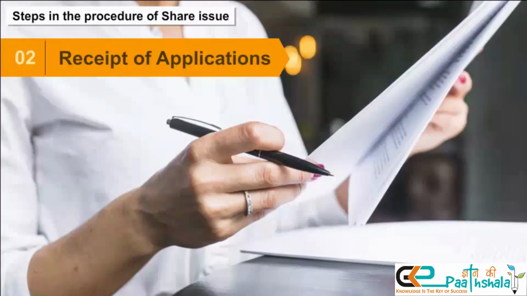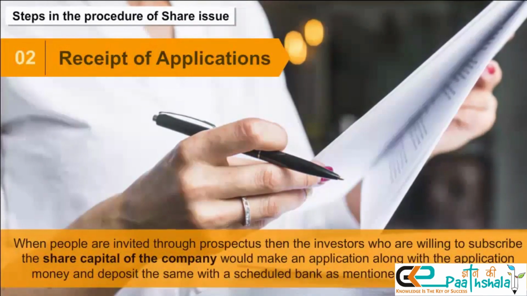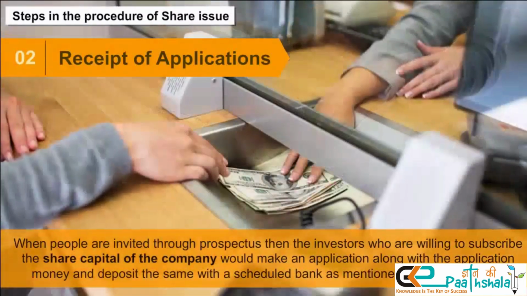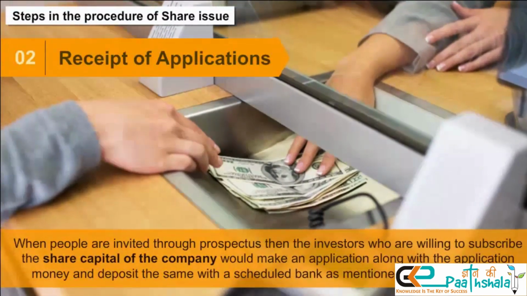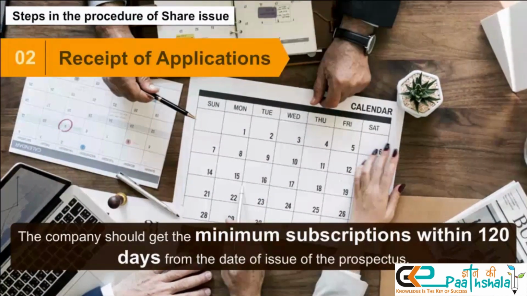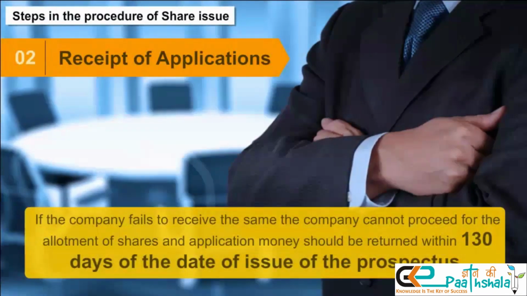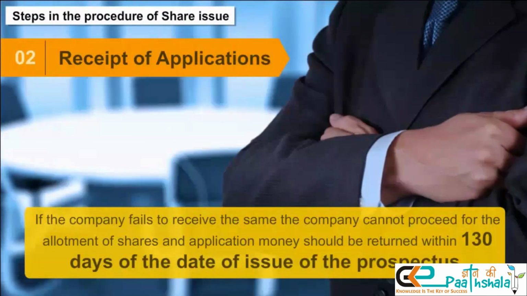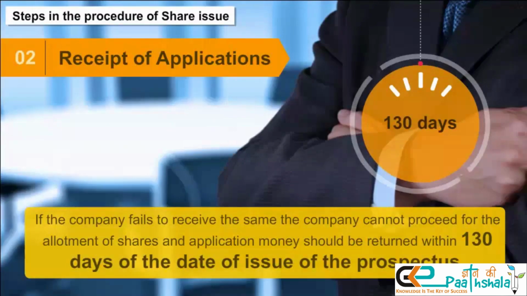Receipt of applications. When people are invited through the prospectus, the investors who are willing to subscribe to the share capital of the company make an application along with the application money and deposit the same with the scheduled bank as mentioned in the prospectus. The company should get the minimum subscription within 120 days from the date of issue of the prospectus. If the company fails to receive the same, the company cannot proceed for the allotment of shares, and application money should be returned within 130 days of the date of issue of the prospectus.